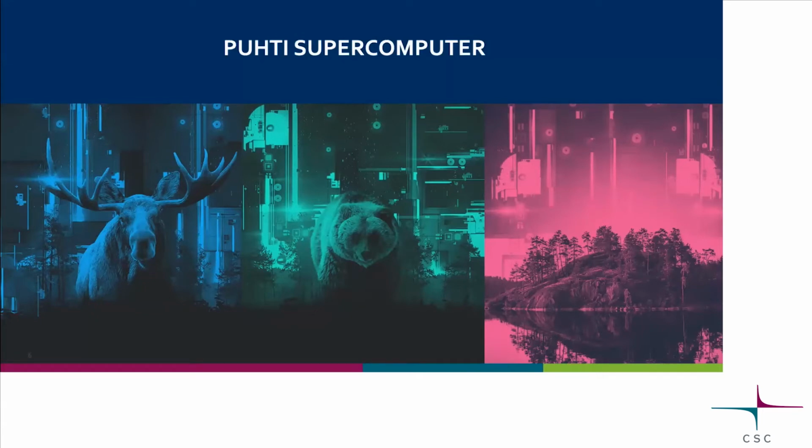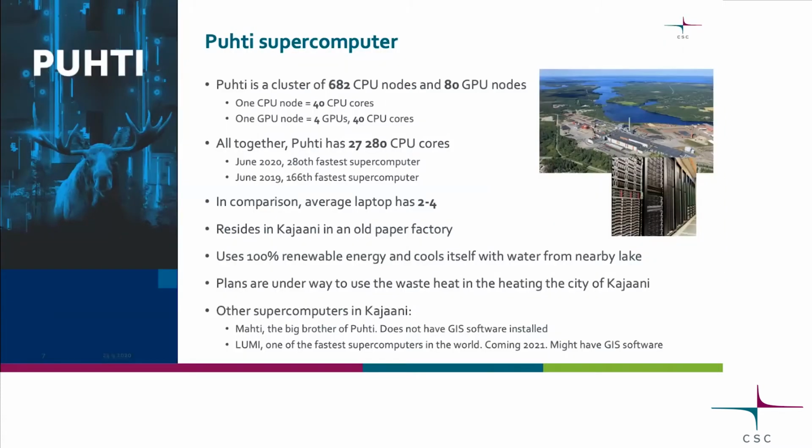But now maybe to the topic at hand, Puhti supercomputer and geocomputing with it. Puhti is a bit over a year old, and it is located in Kajaani in this CSC data center that hosts almost all of our computing services.